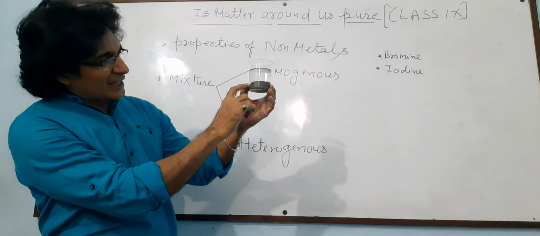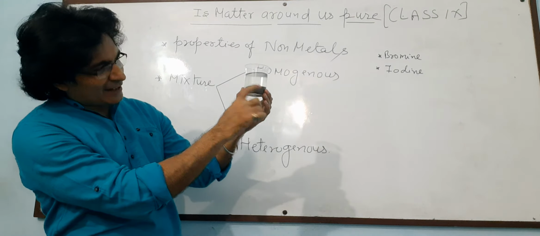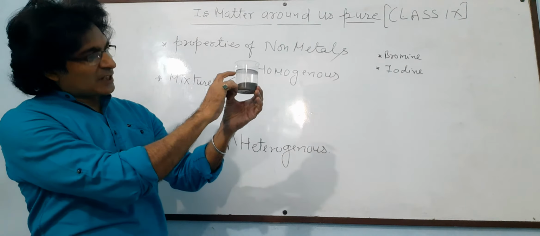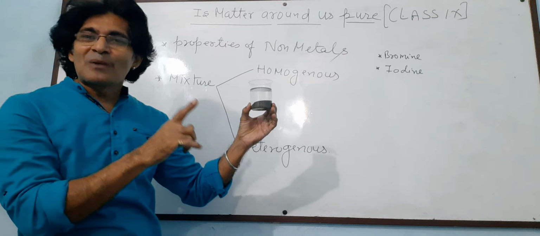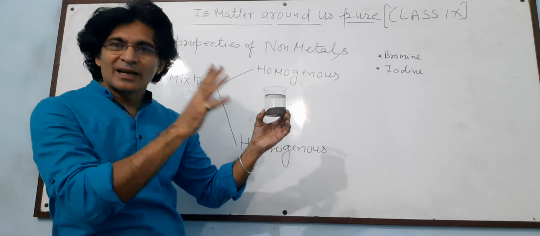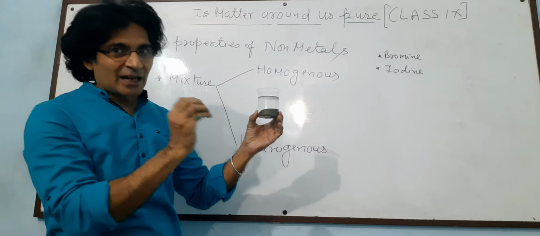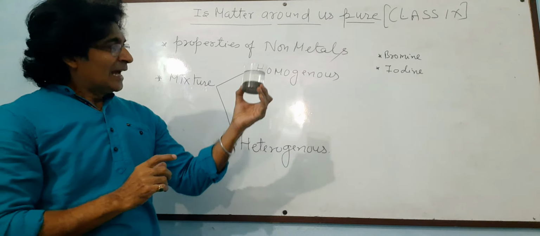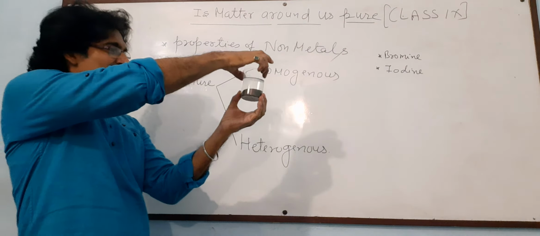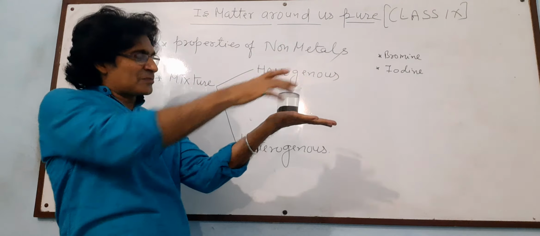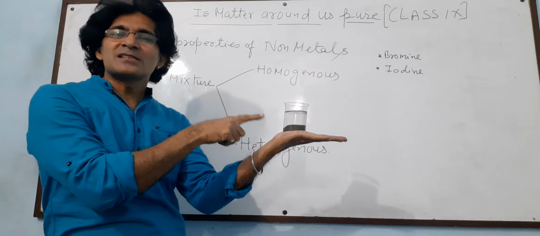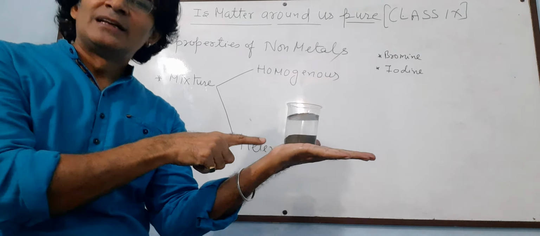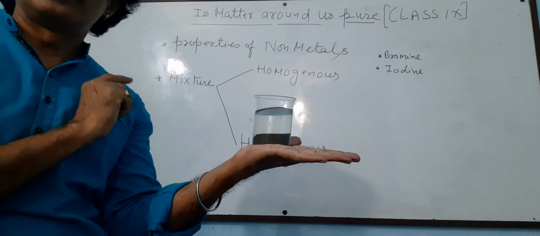One surface of sand and one surface of water will be visible. That means the particles can be seen by naked eyes. We can see them. And as I have left it undisturbed, the sand particles have settled down at the bottom.